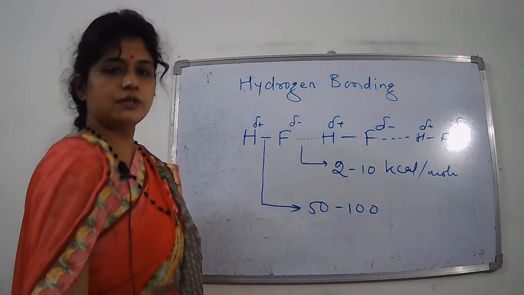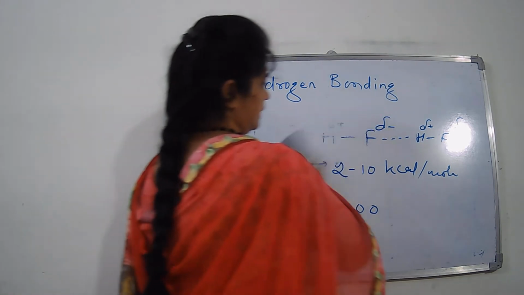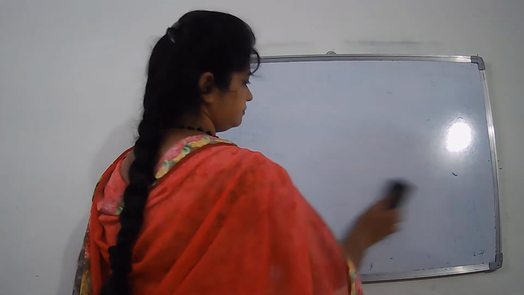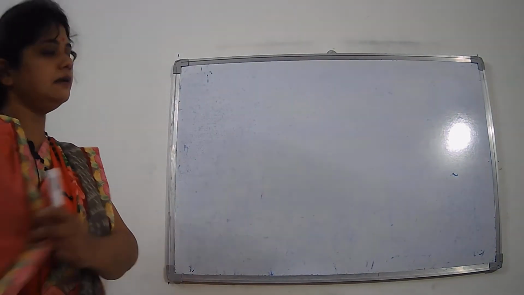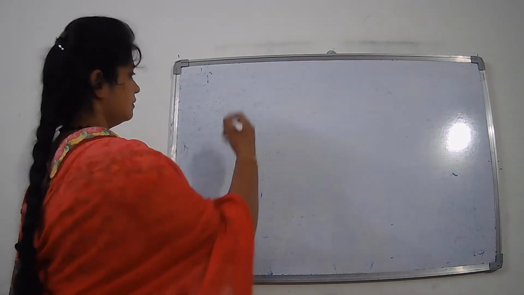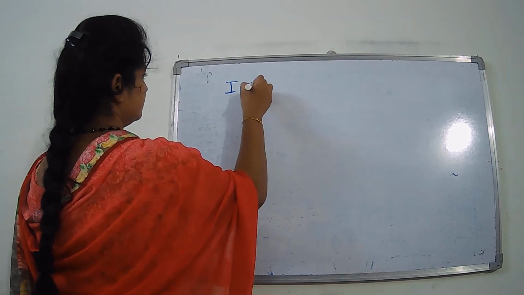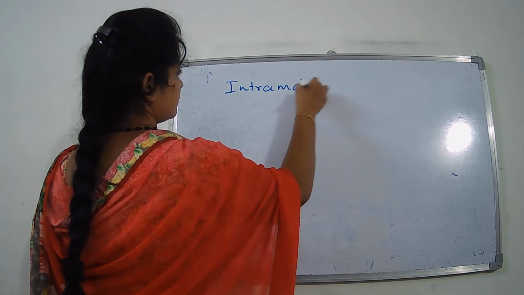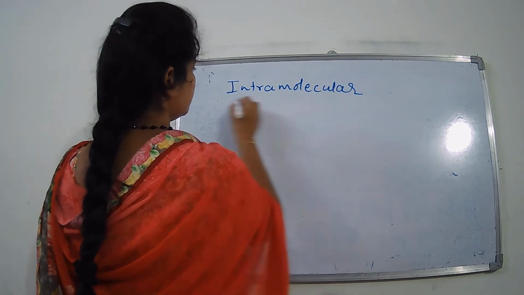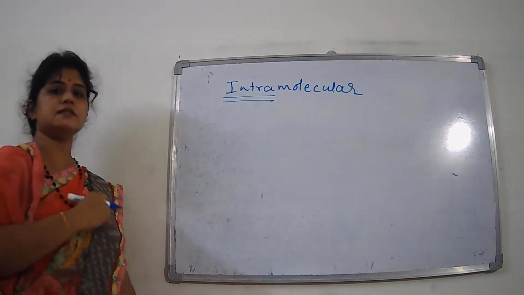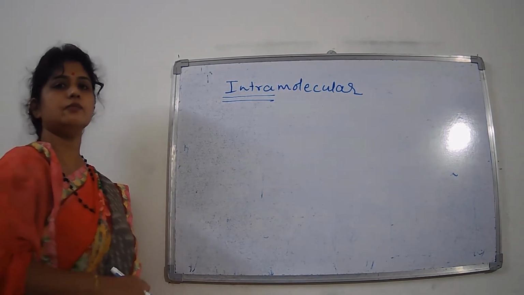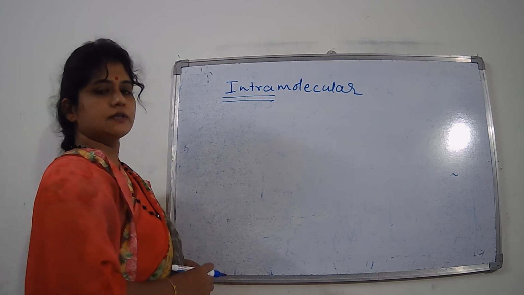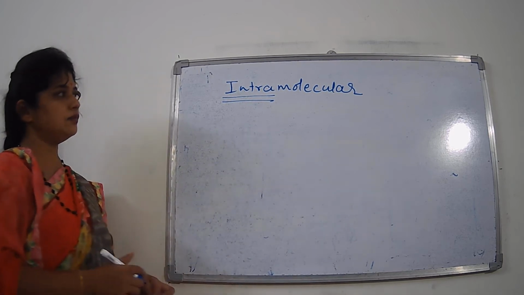Now hydrogen bonding is of two types. One is intramolecular hydrogen bonding. What is this intra? Intra means the same molecule. When hydrogen bonding takes place in the same molecule, it is called intramolecular hydrogen bonding.